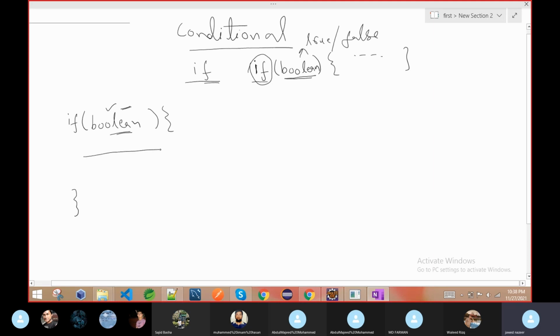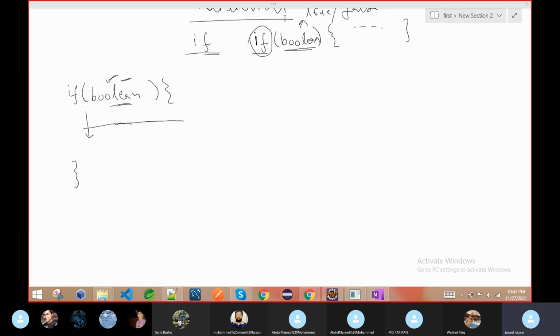Here, if this condition is true, then it will come inside. Suppose here you write some code, one line. If this condition is true, this part of code will execute. If this condition is not true, if it is false, then it will simply come after this bracket. This is how the conditional works: if the condition is true, this part will execute, and if not, it will simply skip this part.